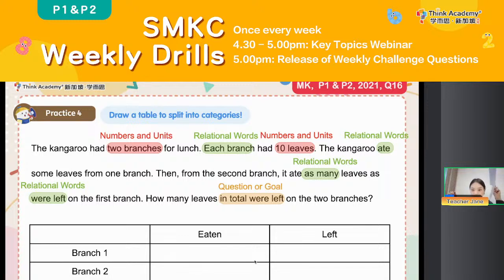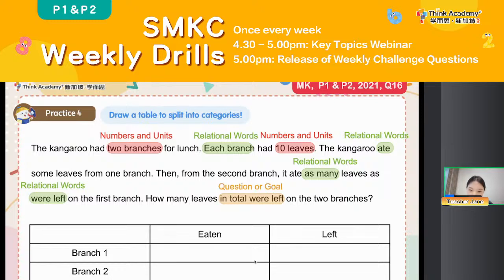Everyone, let's do it together. Take out your paper and pencil. Let's do it together, okay? So you can see, as for branch 1 and branch 2, some have been eaten. Let's draw the table together, and something has been left. So let's take down the note: branch 1, branch 2. Teacher Jane is also doing the question, okay? Let's do it together.